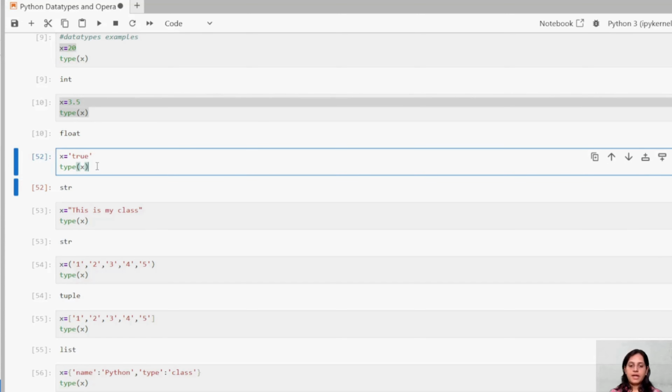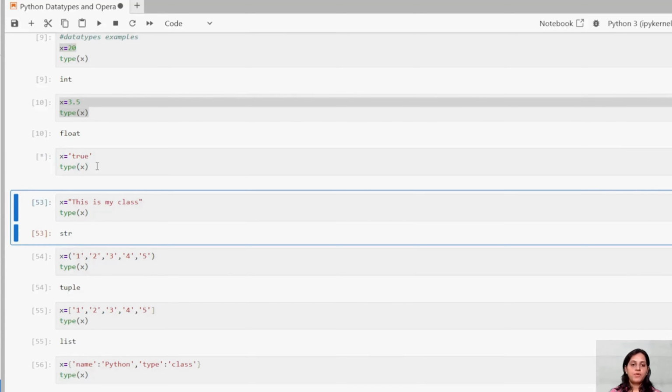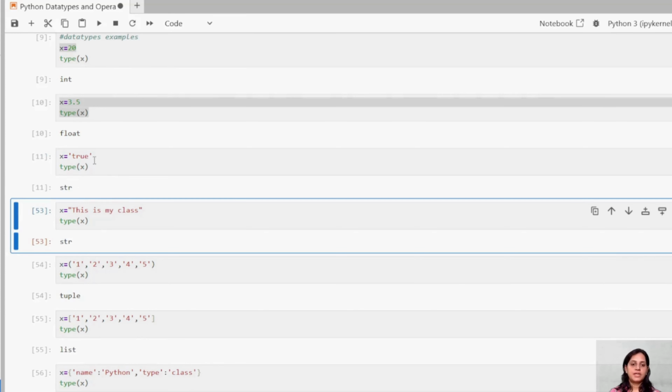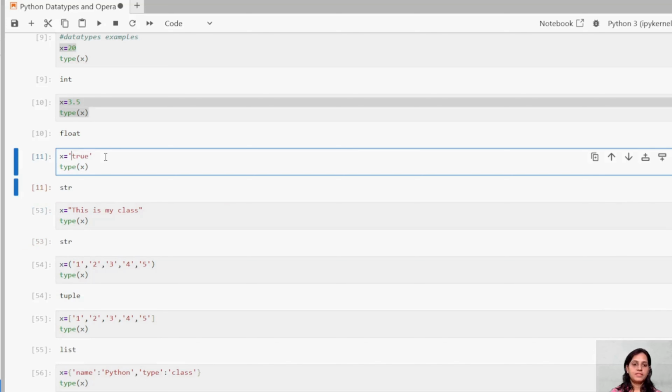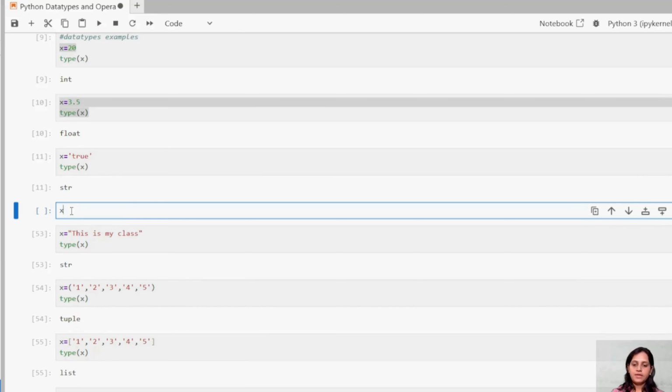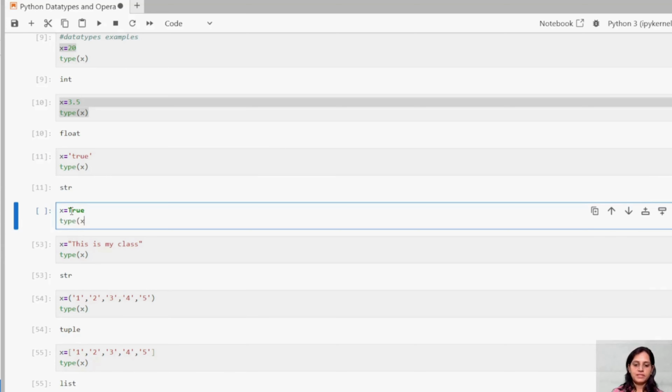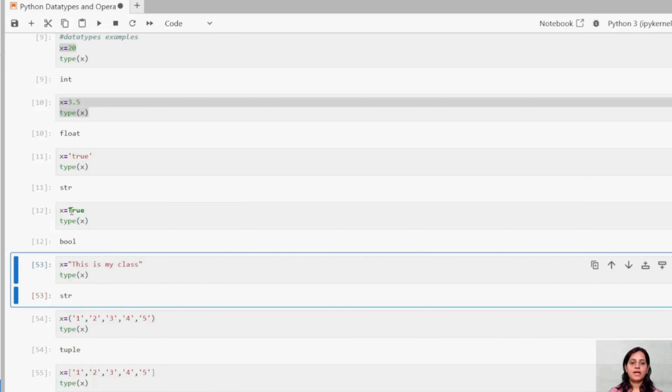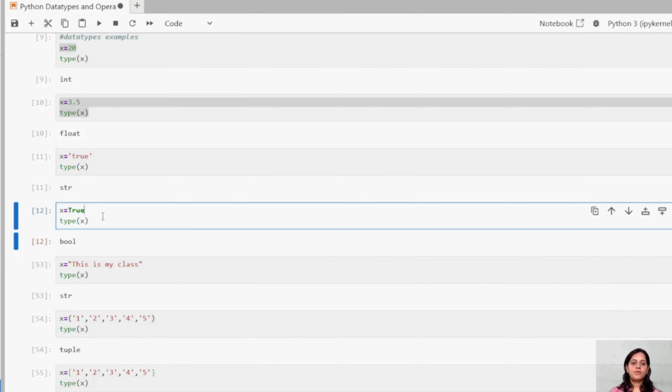Then now we are trying to get the type of true. So this is str. And if I write something like this, let me just show you one more example. This is a string variable, guys. Now, if I write something like this, and I want to see what is the type of x, what is the answer for this, guys? It should give bool, right? What I told you was that true and false are boolean types, correct?